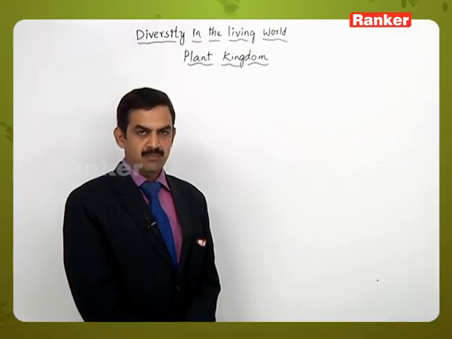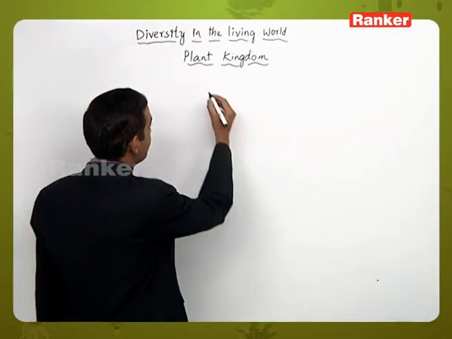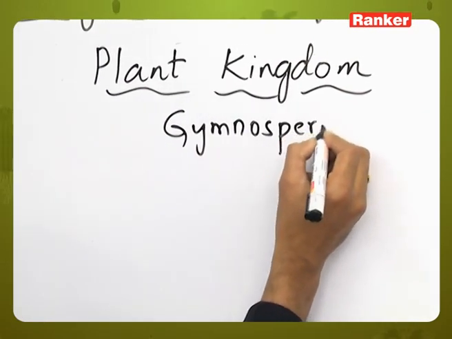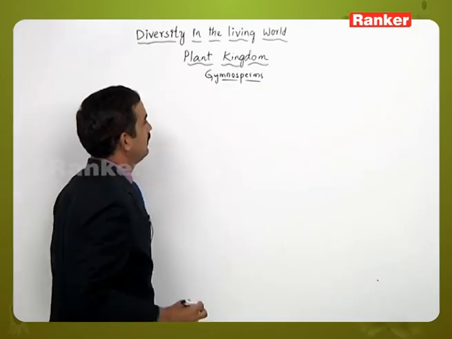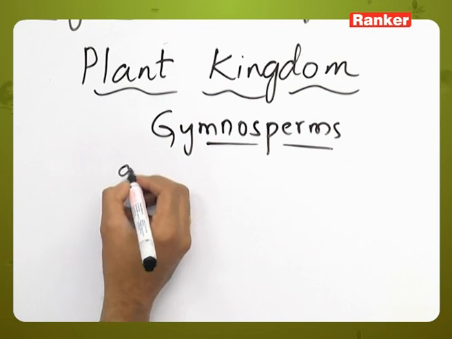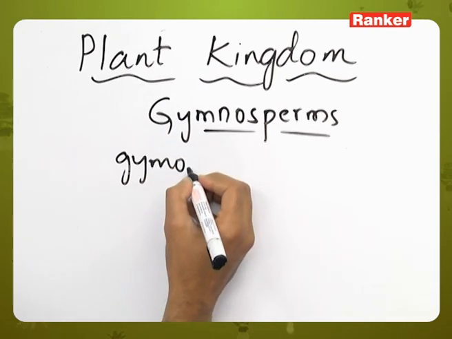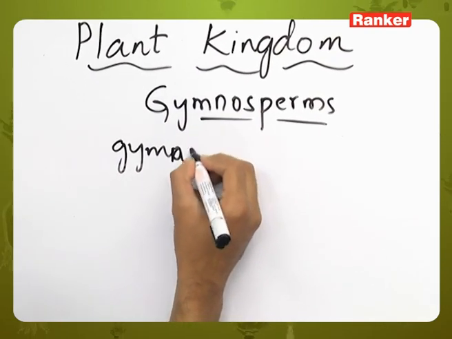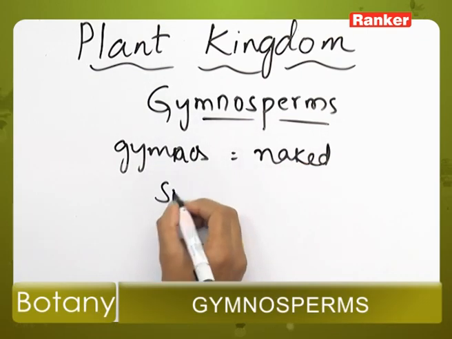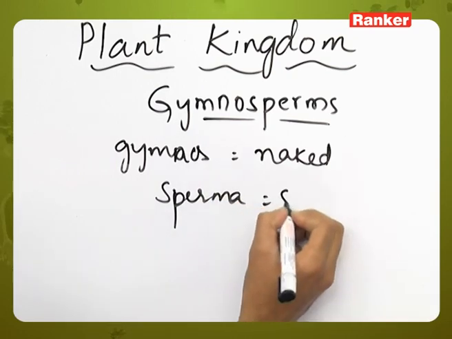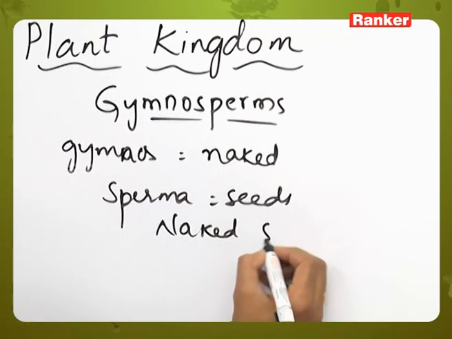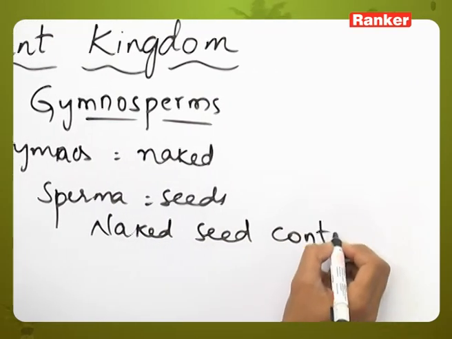So in the plant kingdom, the next group of plants are the Gymnosperms. Here the name Gymnosperms has been derived based on one particular feature, that is, gymnos means naked, sperma means seeds, that is, naked seed containing plants.